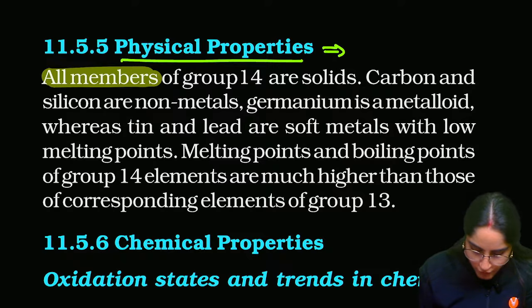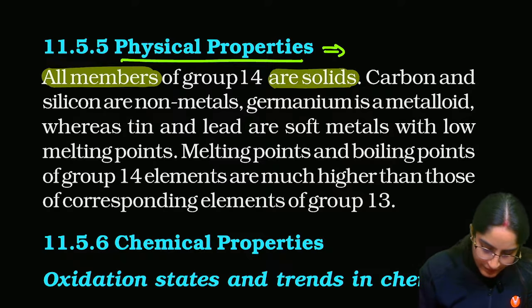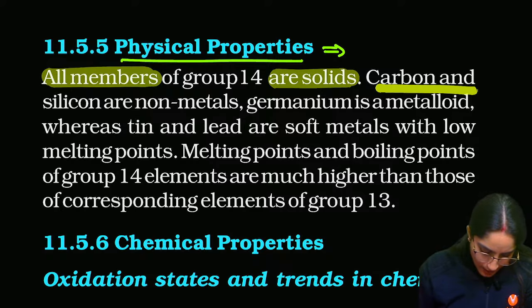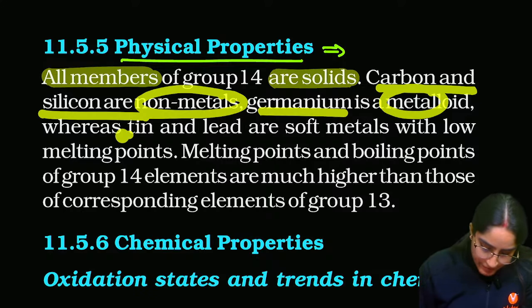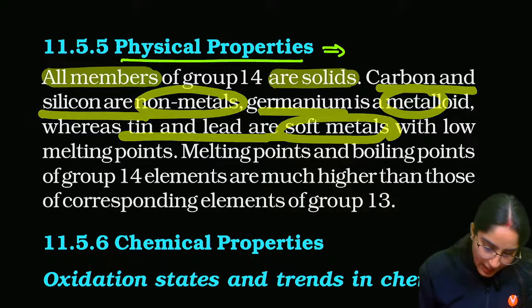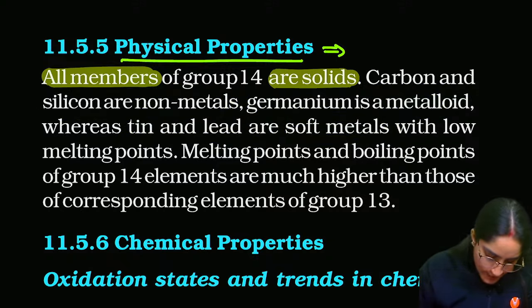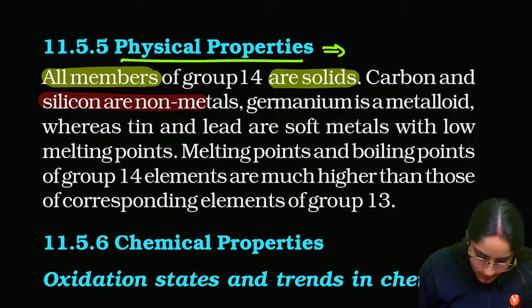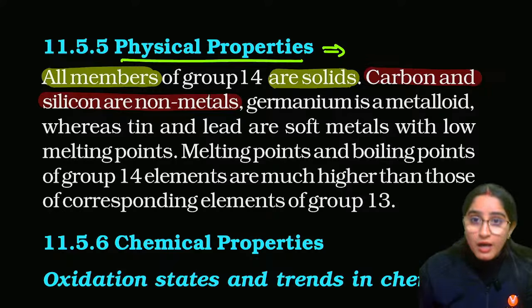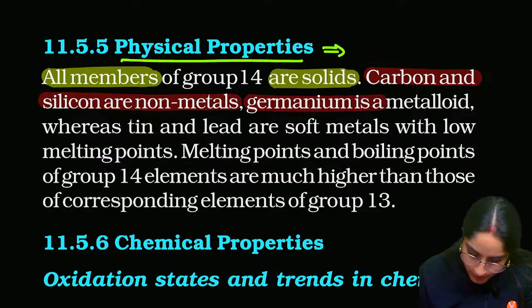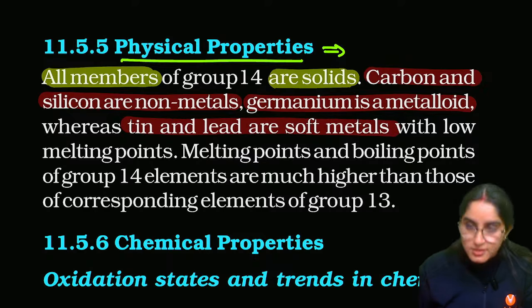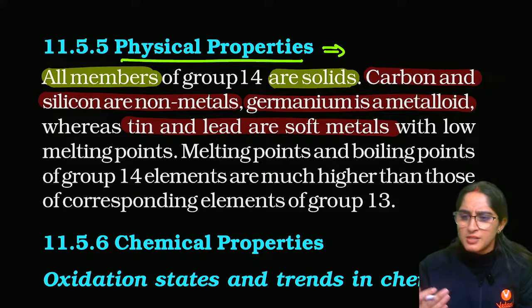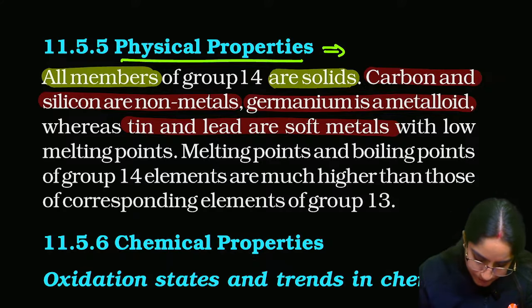Carbon and silicon are non-metals. Germanium is a metalloid, very important, whereas tin and lead are soft metals. You must know which one is metal and which one is non-metal, right?